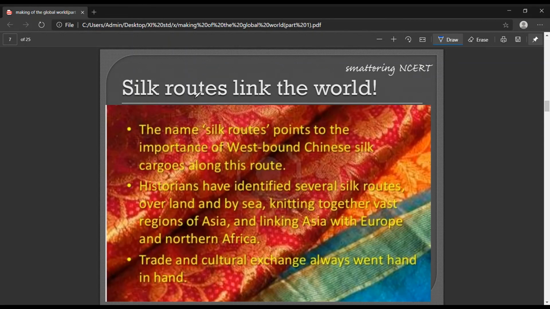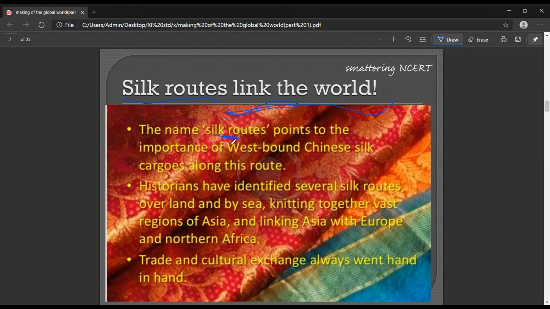Okay. Now we have another topic, silk routes. Silk routes are very famous, you might already know, but I'll give a short recap. What are silk routes? The Chinese emperors used to trade silk. Silk actually started in China. Silk routes were developed in China at the beginning, and the Chinese emperors or traders used to carry this silk to far-off places. The route they followed to trade this silk was known as the silk routes.